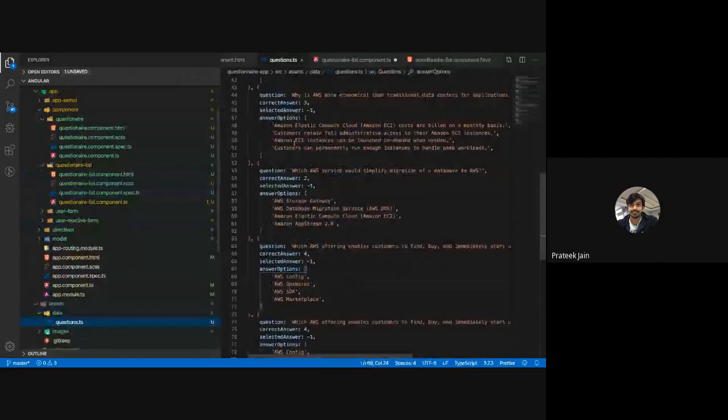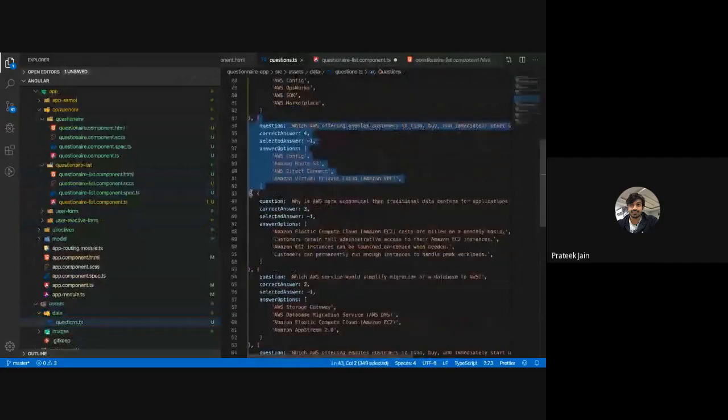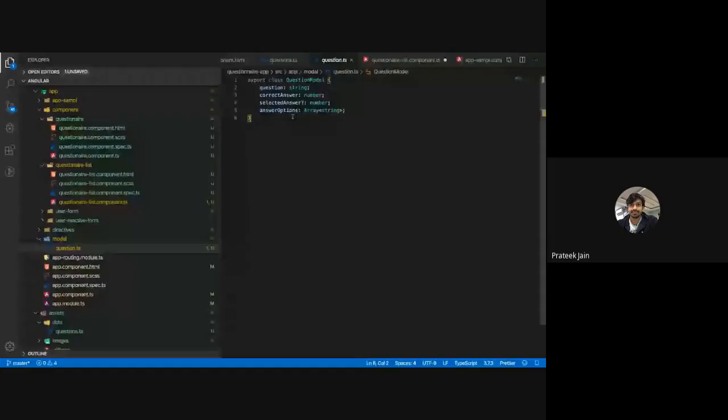So how this object is modeled, we have done this modeling here. One question should have a question, it should have an answer, it should have the answer which our user has selected, so we can compare if it is correct or not, and it should have answer options also. Now here you can see there are different data types written in front of that.